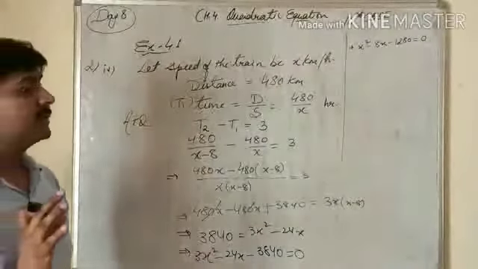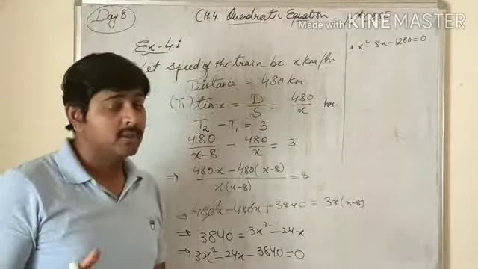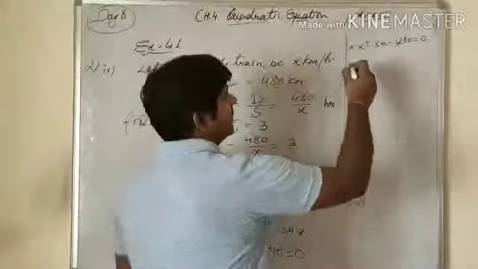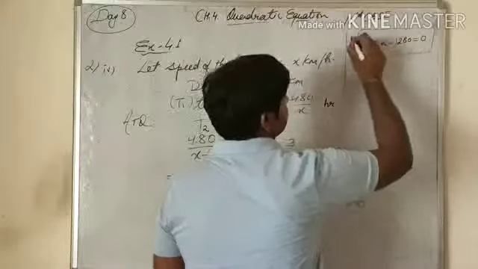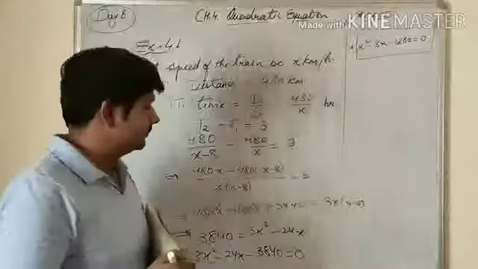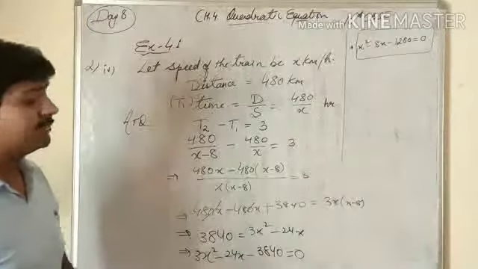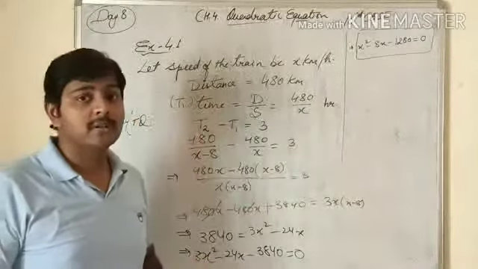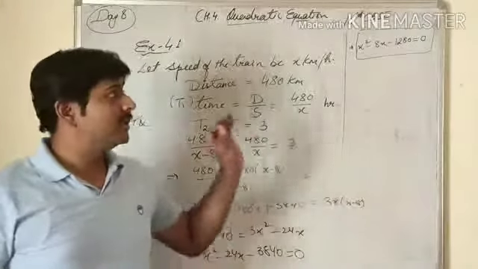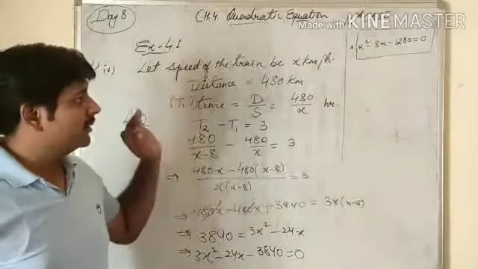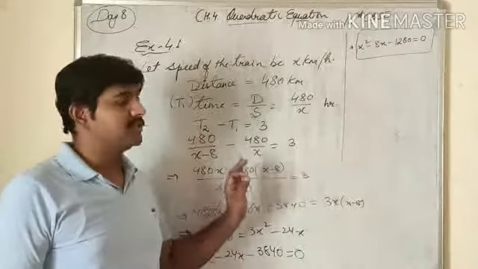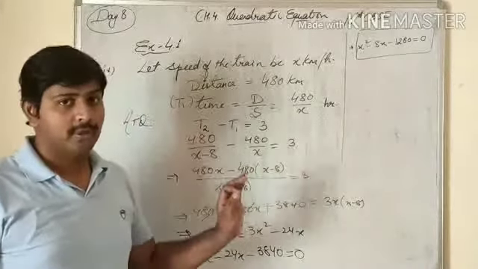Now we got this equation, we have to solve this, but right now in this question no need to do, we need only the expression and we have this expression now. So whenever we get time, we can sort these out also. This question also can be done very easily, but make it very clear. In this exercise, we only have to form an equation. So this much is exercise 4.1.